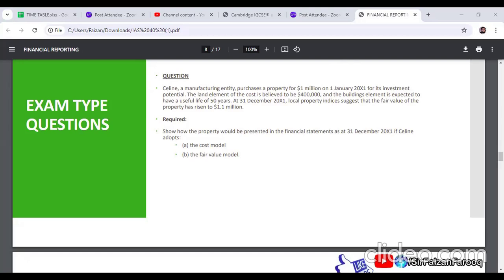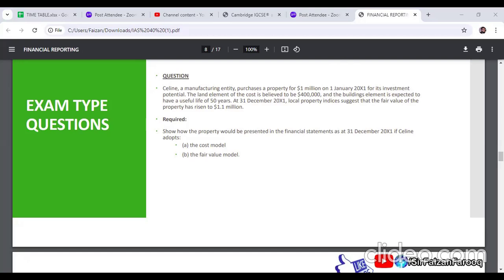The total is 1 million. What is the value of land? The building will be this. We have the year ended 31st of December. To find the carrying amount, CA means carrying amount, at the year end we have to deduct 1 year depreciation. 600,000 is the building value divided by 50 years of life.